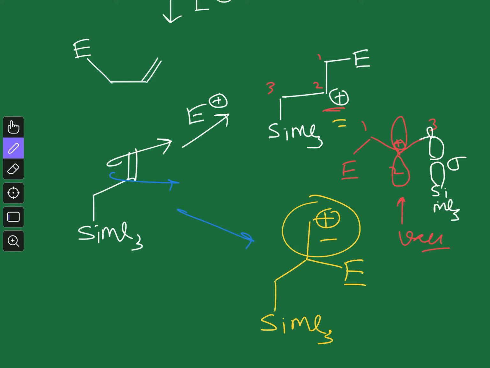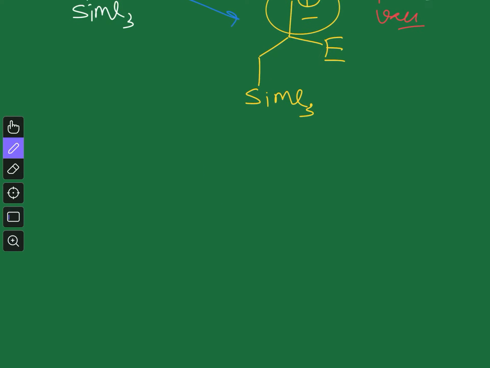This is the sigma orbital, which is filled with electrons, and this is the vacant p orbital, so there can be a conjugation like this. And this conjugation is not only present in the carbocationic form, but also in the neutral form, that is, when you have this allylic compound with SiMe3, in this ground state also this conjugation is present.